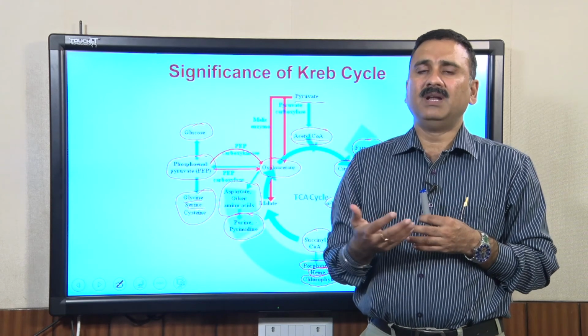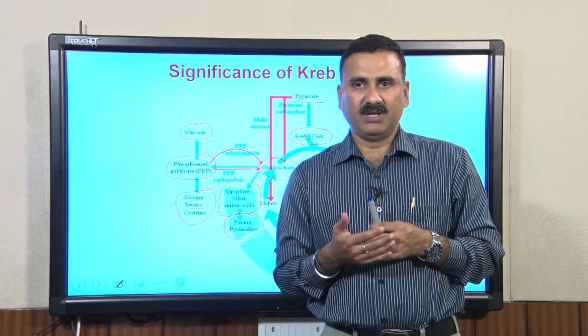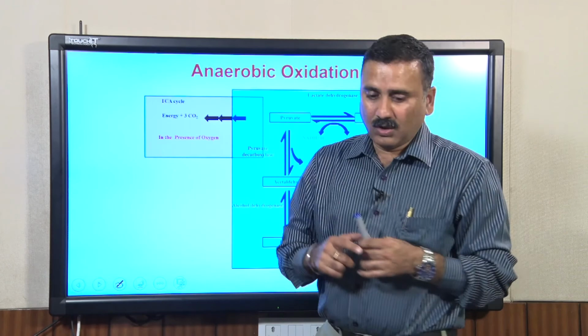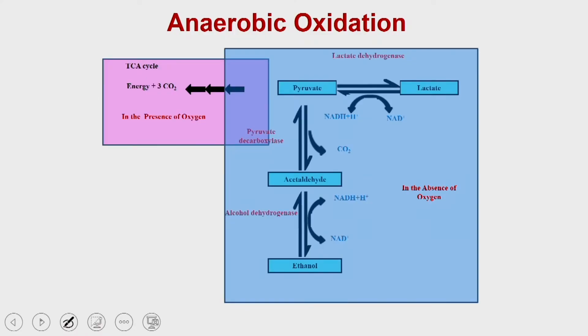But what will happen if there is no oxygen in the environment, or there is low oxygen? As we discussed, if oxygen is present, the TCA cycle will run and produce carbon dioxide and energy in the form of ATP. It will generate 3 molecules of carbon dioxide, and it will process the reducing equivalents to generate ATP.